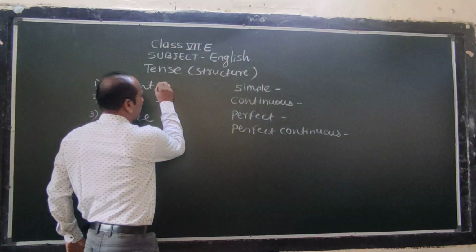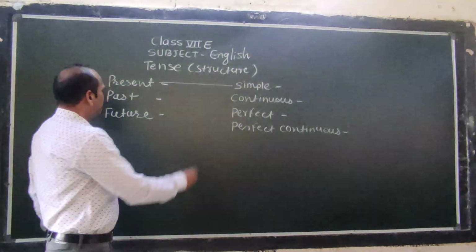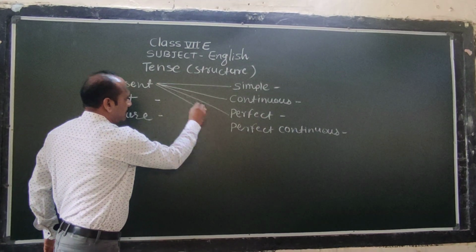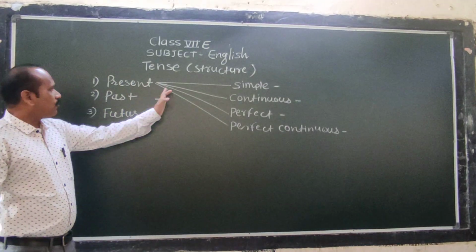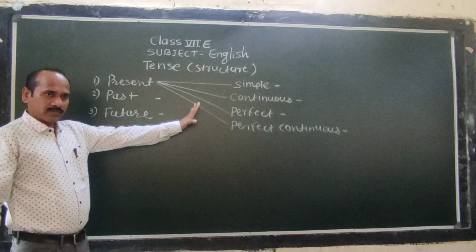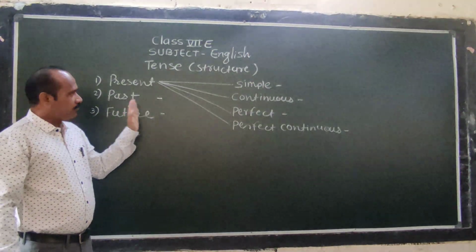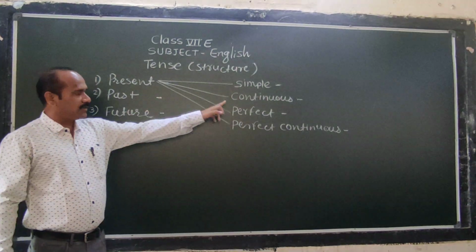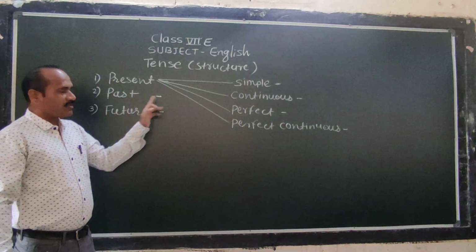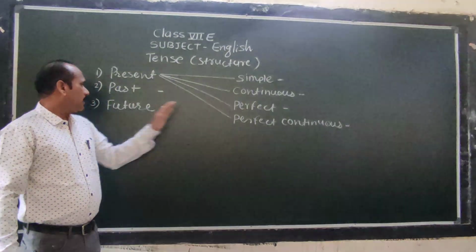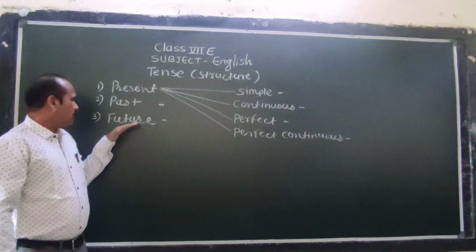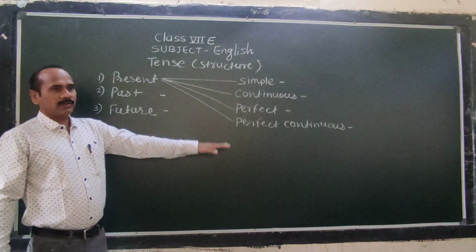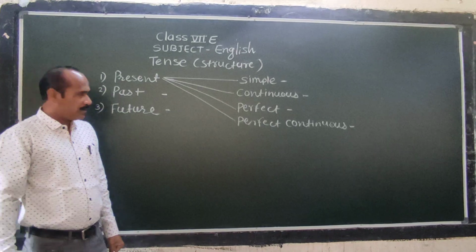For example, we can say present simple, present continuous, present perfect, and present perfect continuous. These are the four sub-tenses of present tense. Then past tense has also four sub-tenses: past simple, past continuous, past perfect, and past perfect continuous. Okay. Then future has also like it: future simple, future continuous, future perfect, and future perfect continuous. Did you understand? Yes. Good.